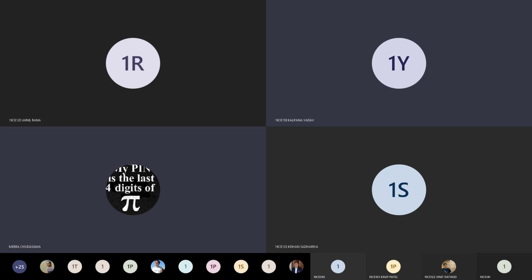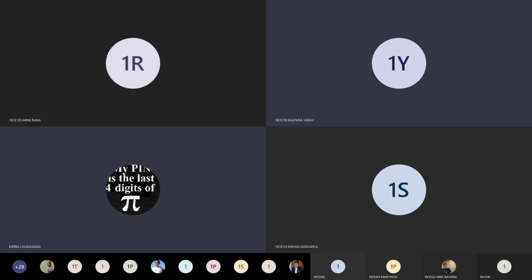Examples of groups. We first saw how to check whether something is a group or not, and then the theorems. Theorem 1 was: if A belongs to a group H and B belongs to H, then AB should belong to H. The second theorem was: if A belongs to H, then A inverse also belongs to H. Two conditions we have discussed.